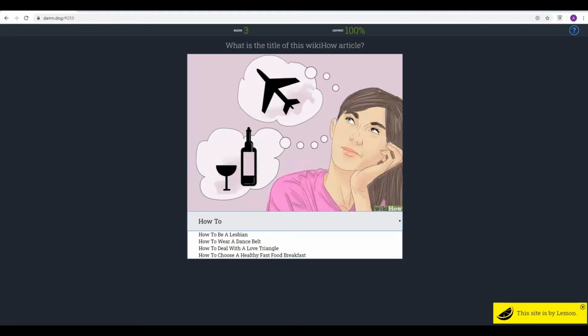How to deal with the love triangle? Take one of them abroad and take one of them out for a wine. Yes, possibly. Use alcohol, drown your sorrows in booze. And then get on a cheap Ryanair flight to Malaga and party until the wee hours of the morning. Ryanair, yes, cheap flights.